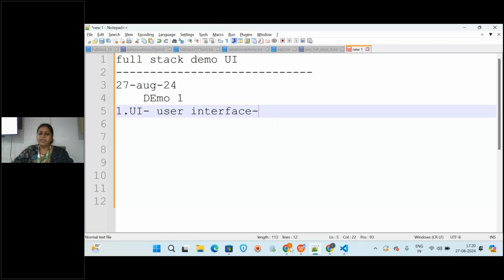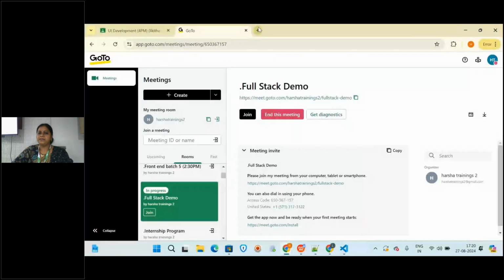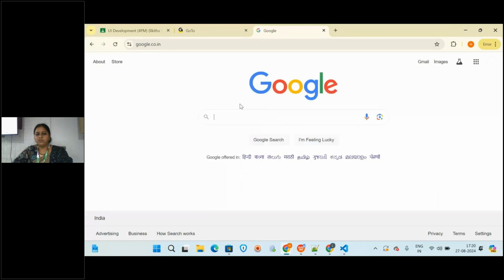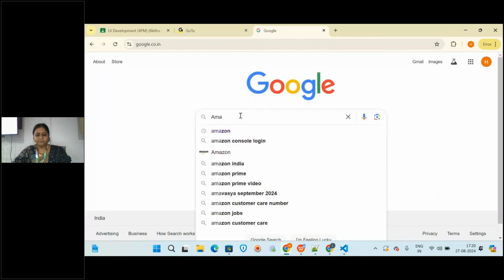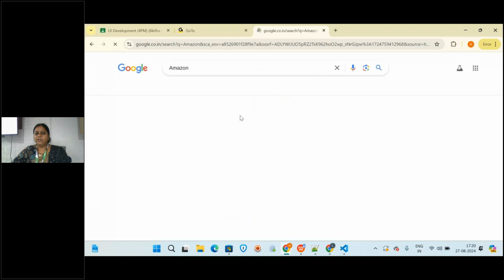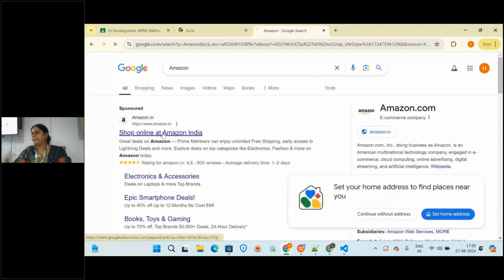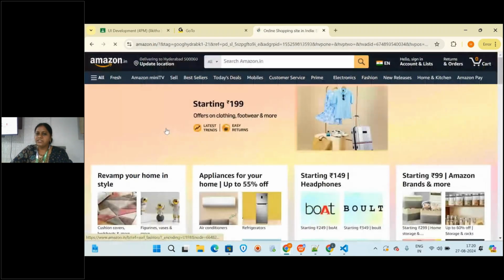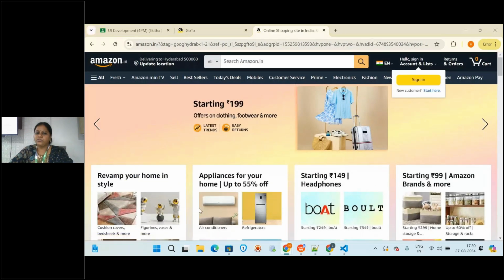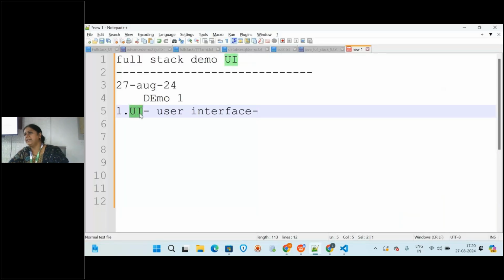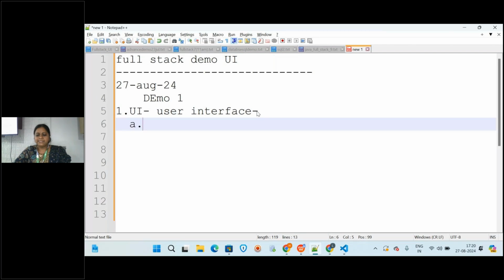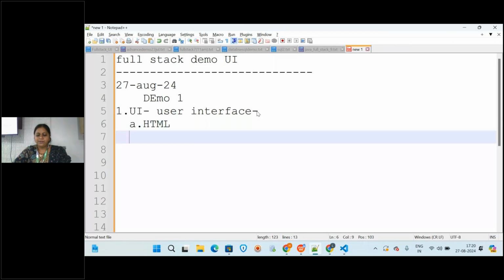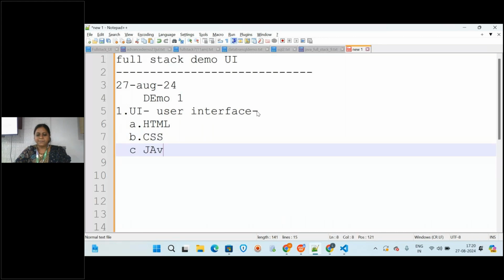For example, I will open this. When you search something in Google like Amazon, you will be opening some website like this. To view this front page, you need to know the technology of UI, user interface. So what are the topics that you are going to learn in this UI? The first one is HTML, the second one is CSS, and the third one is JavaScript.